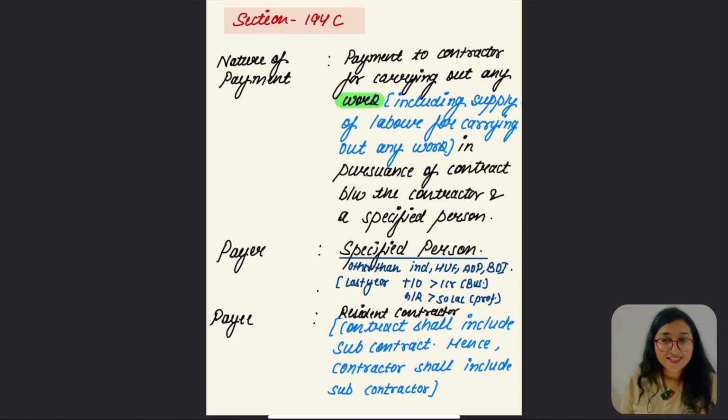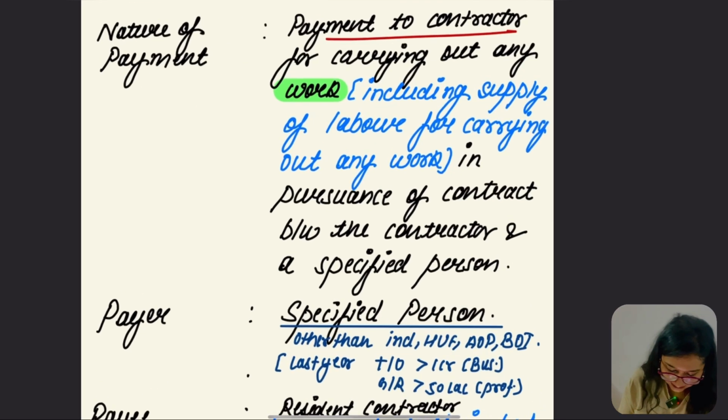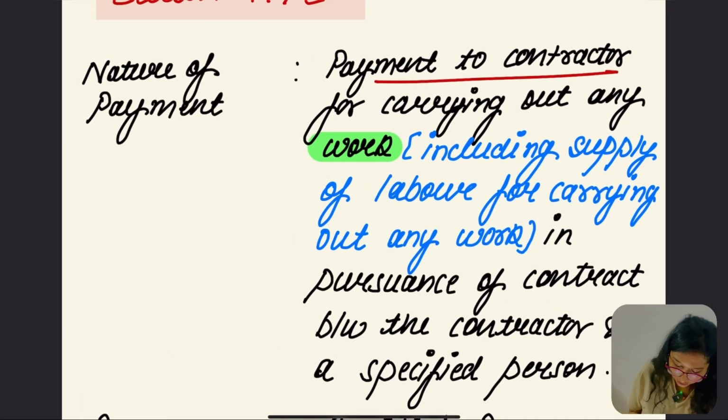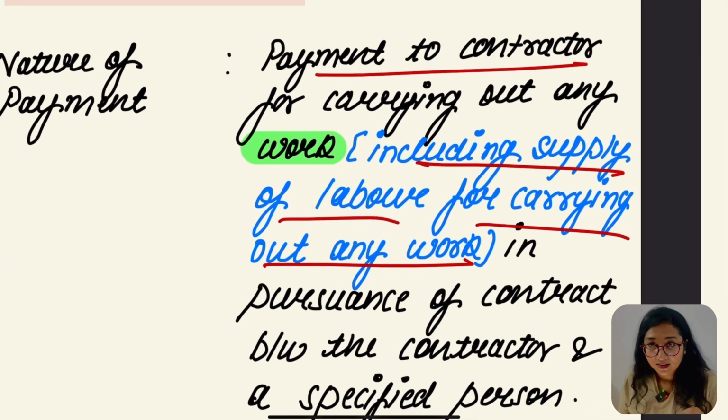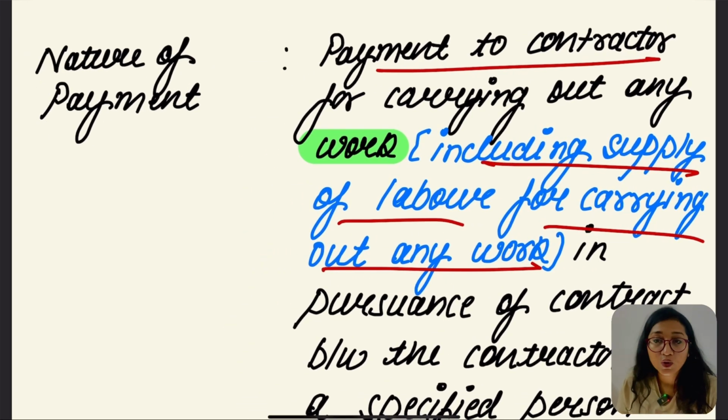Let's go for the other section, section 194C, which says about the payment to contractor for carrying out any work, which includes supply of labor for carrying out any work. Let me clarify one thing. If the question says the bill is there for material and labor, and the bill specifies this is the material amount and this is the labor amount, in that case we are only going to take the labor amount.